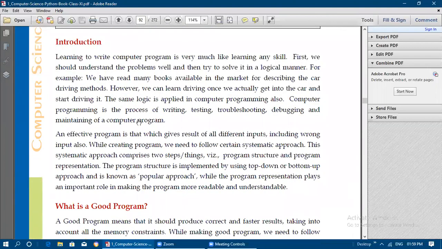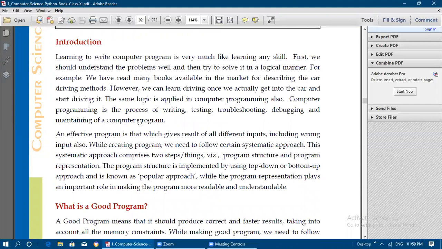So let us move on to the introduction part. When you are learning to write a computer program, it is very much like learning any skill. Whatever skills you are learning, it is the same as writing a computer program. First we should understand the problem well, and then try to solve it in a logical manner.